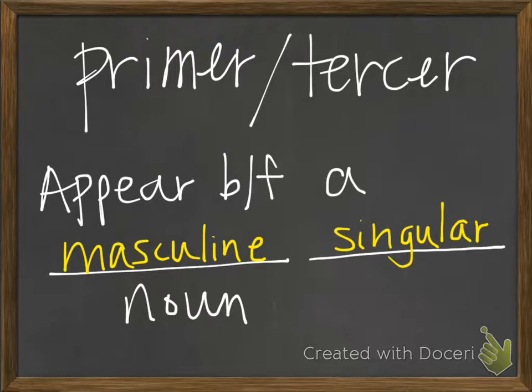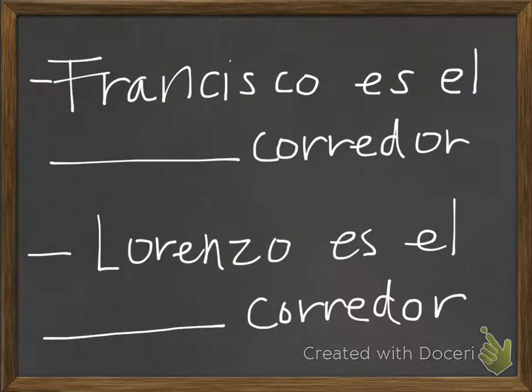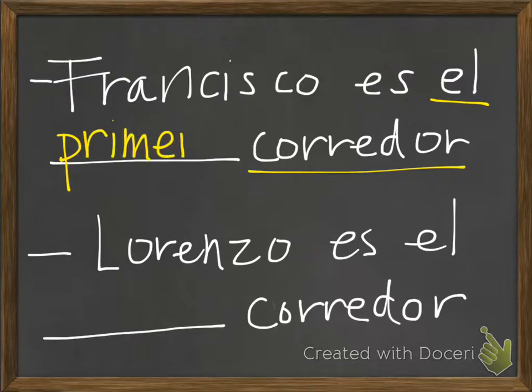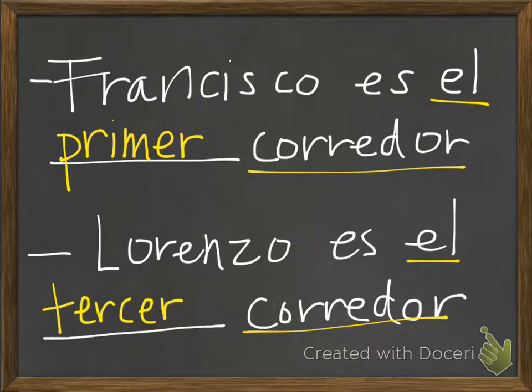To show you an example of what that looks like, if I wanted to say that Francisco was the first runner, because Francisco, masculine and singular runner, el corredor, we change primero to primer. And similarly, Lorenzo is the third runner, would be Lorenzo es el tercer corredor. Okay, so this only works when the noun is masculine and singular. So if either of these were plural, like los corredores, so the runners, or feminine, like la corredora, we would not do this.